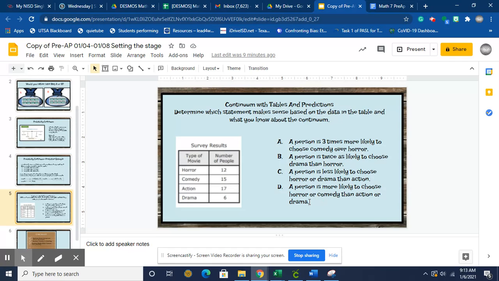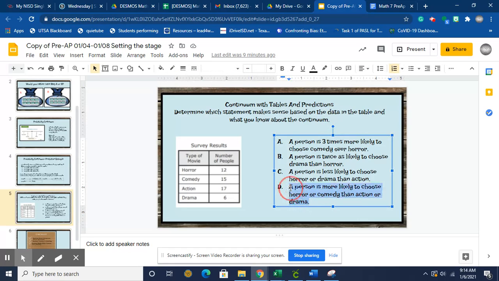But let's go back and look at why. A person is more likely to choose, so is it greater to have a horror movie with comedy? So 12 plus 15 is 27. Or action or drama? 17 plus 6 is 23. So is 27 greater than 23? That's true. So the answer is D.